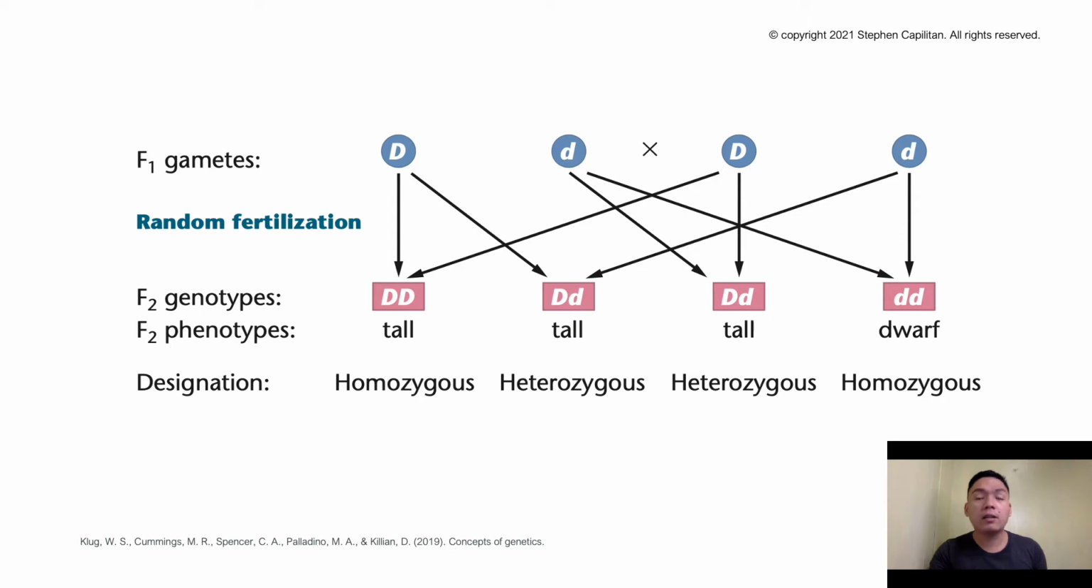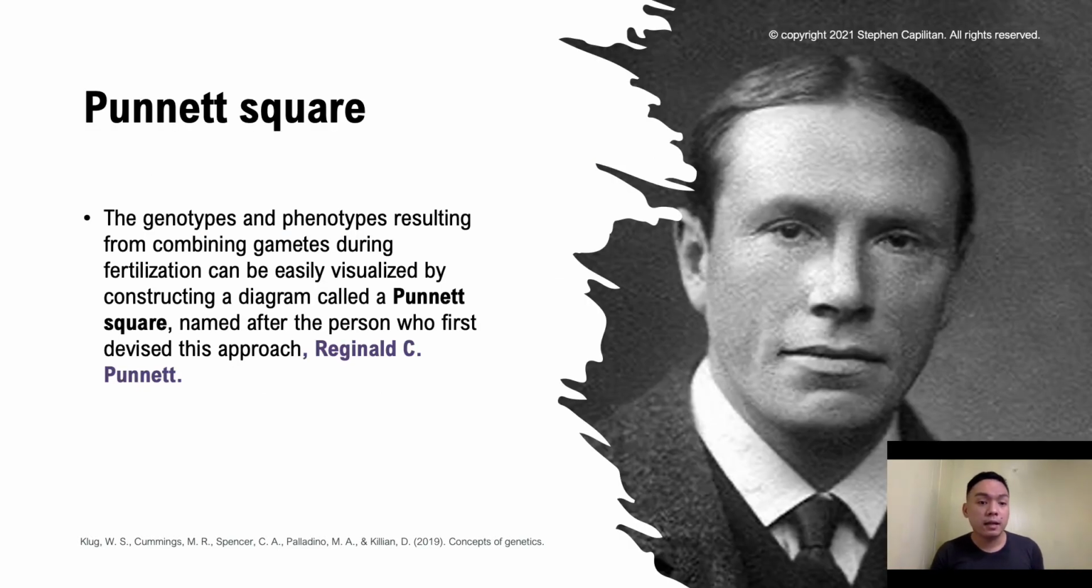And very importantly, there are some techniques or procedures that we use in genetics that will help you in looking at and constructing a diagram. Reginald Punnett devised an approach we call the Punnett square. The genotypes and phenotypes resulting from combining the gametes during fertilization can be easily visualized using this device, formulated by Reginald Punnett, the diagram we call the Punnett square.